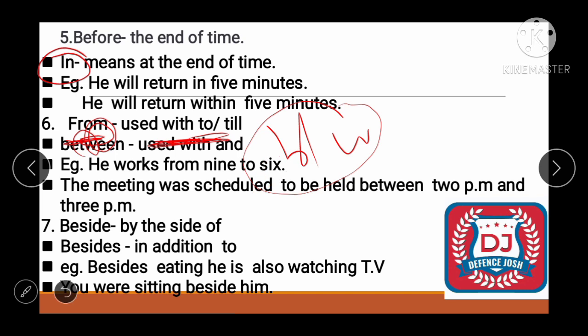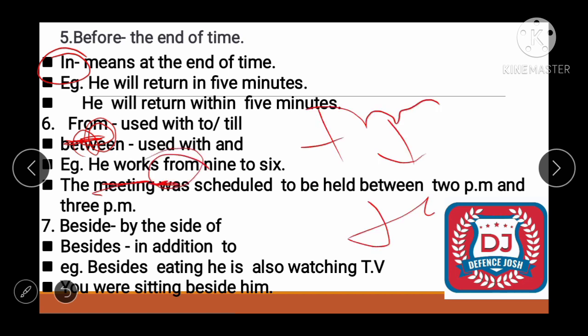So let's form an example. He works from 9 to 6. देखो क्या आया? He works from आया, तो from के साथ, मैंने आपको बताया, from के साथ क्या आएगा? to आएगा. So he works from 9 to 6.